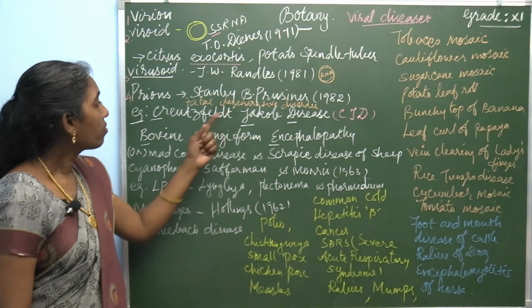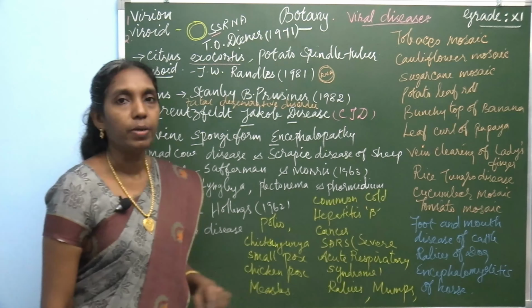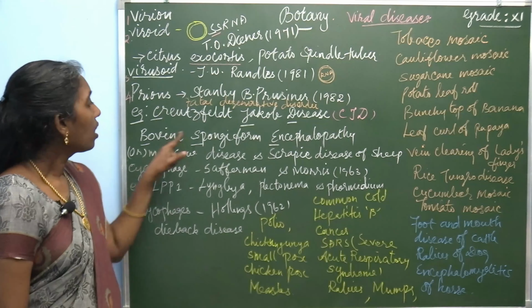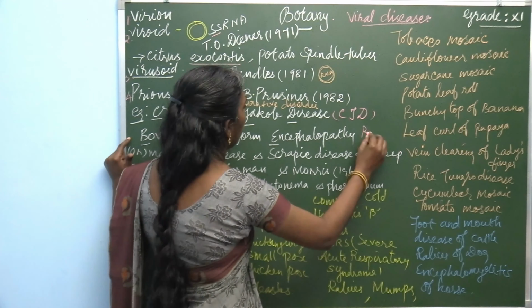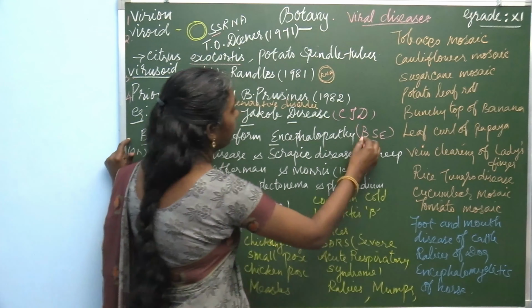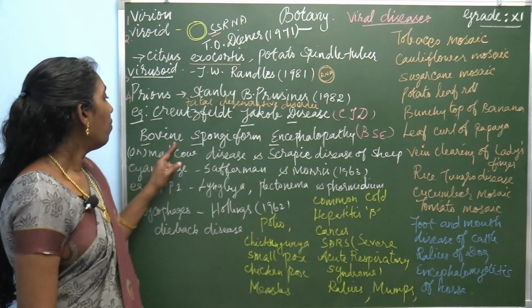Another example, bovine spongiform encephalopathy, commonly called BSE. What's BSE? Bovine spongiform encephalopathy.